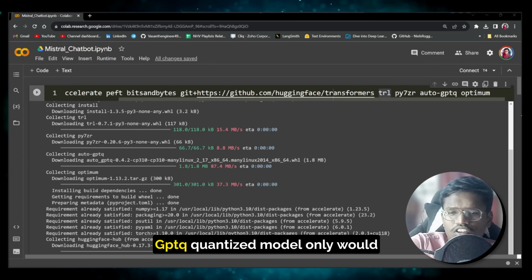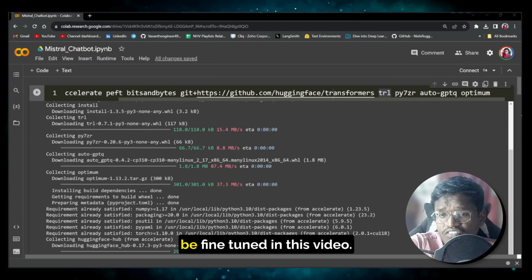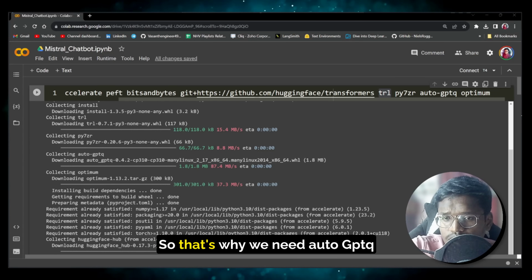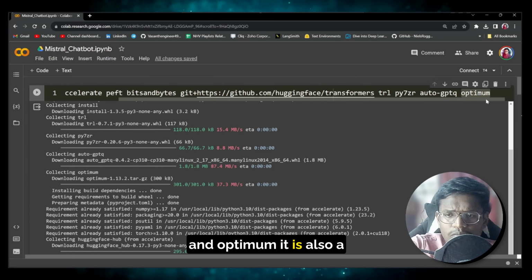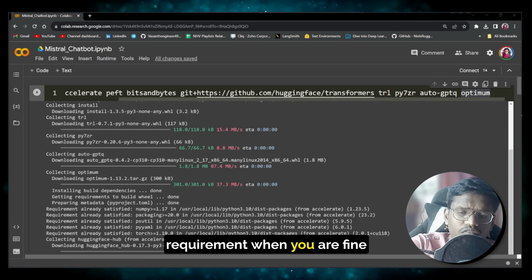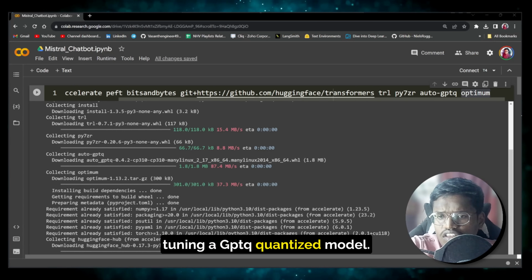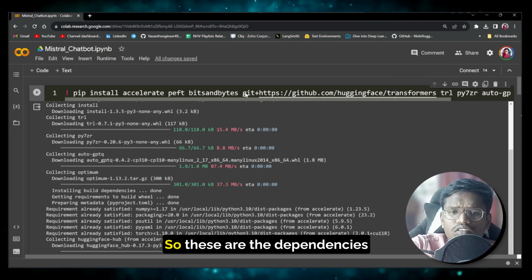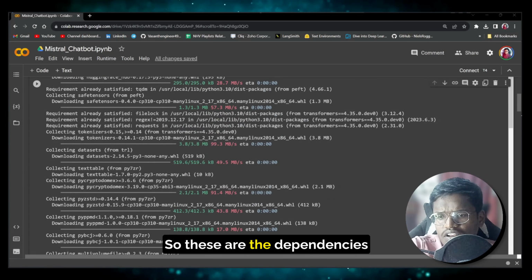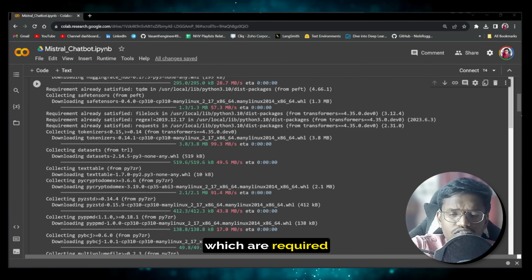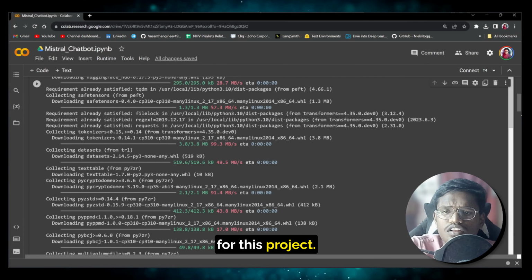So that's why we need auto GPTQ. And optimum is also a requirement when you are fine tuning a GPTQ quantized model. So these are the dependencies which are required for this project.